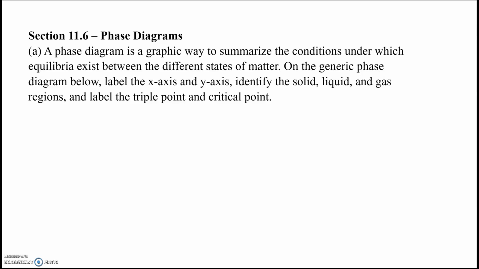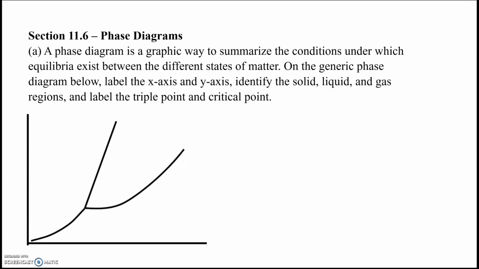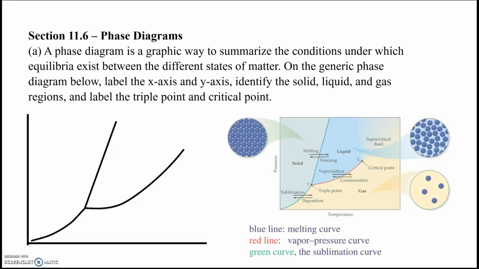We also want to label the triple point and the critical point. Here's our generic phase diagram, all right? Looks kind of odd, but we can identify the regions. Now, typically what is graphed here, the pressure will be on the y-axis, the temperature will be on the x-axis, and that point in the middle where the 3 branches meet, this is called the triple point. The leftmost side of this area is the solid. The part in the middle is the liquid, and the part on the right is the gaseous phase.